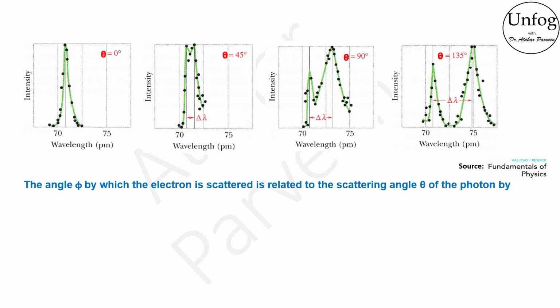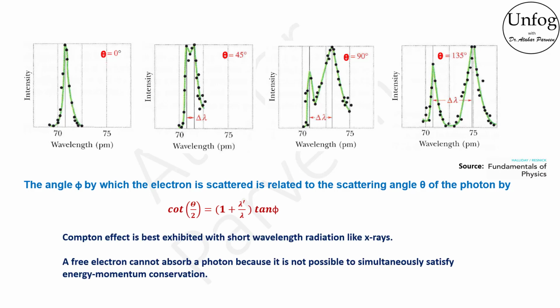Also, the angle by which the electron is scattered is related to the scattering angle θ of the photon by cot(θ/2) is equal to (1 + λ′/λ) tan φ. The Compton effect is best exhibited with short wavelength radiation like X-rays, and a free electron cannot absorb a photon because it is not possible to simultaneously satisfy energy and momentum conservation.